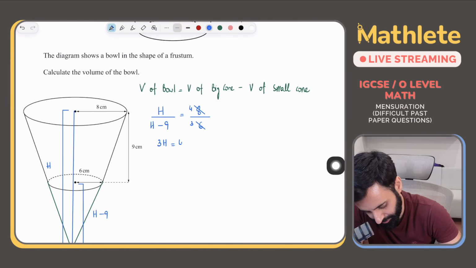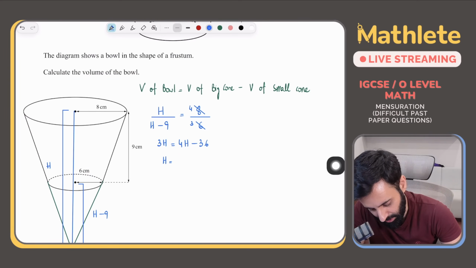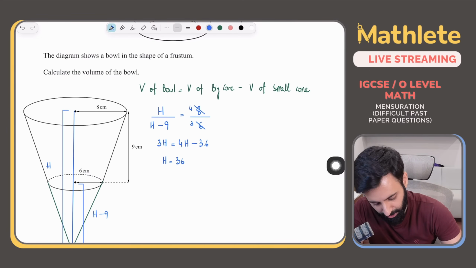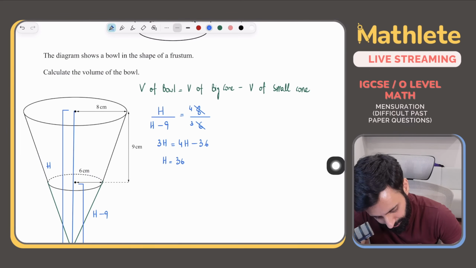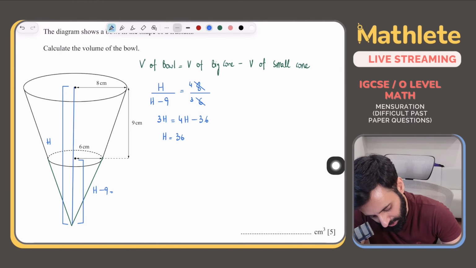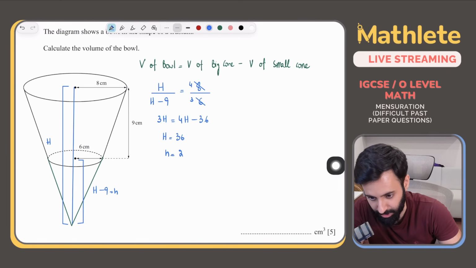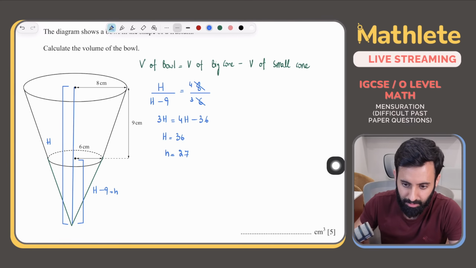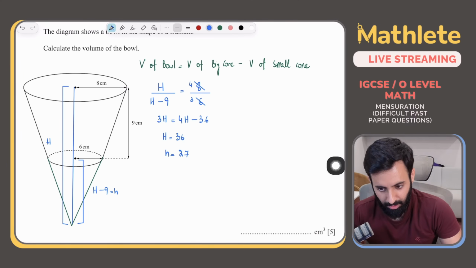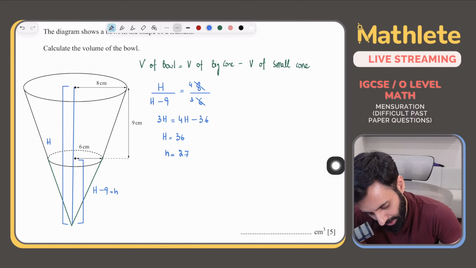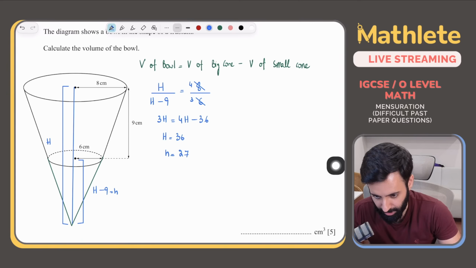No, right? So 4h minus 36, let's get h. So h will be equal to 4h minus 3h, that's h. h is equal to 36, which means this is the height of the larger cone. And what's the height of the smaller cone? The height of the smaller cone will be 36 minus 9, which is equal to 27. Okay. Okay, now. So we have all the ingredients. Time to put them all together.